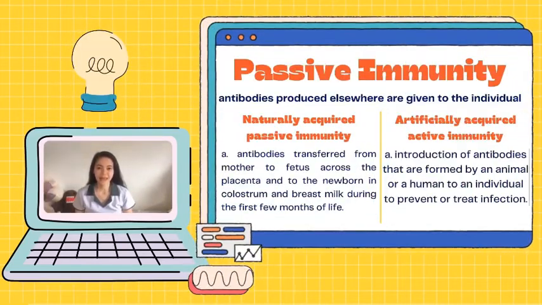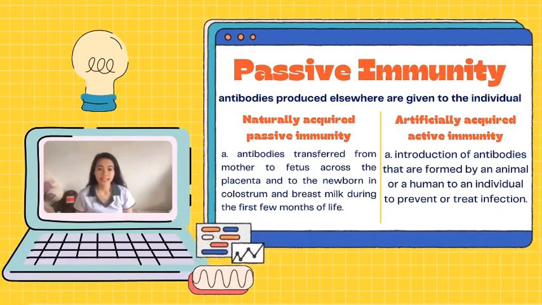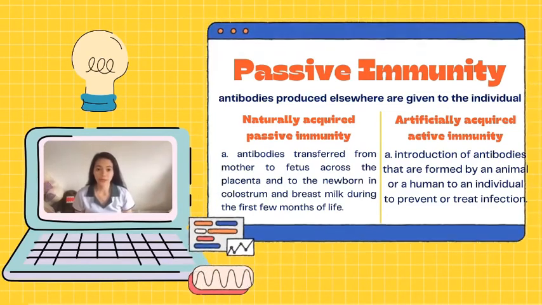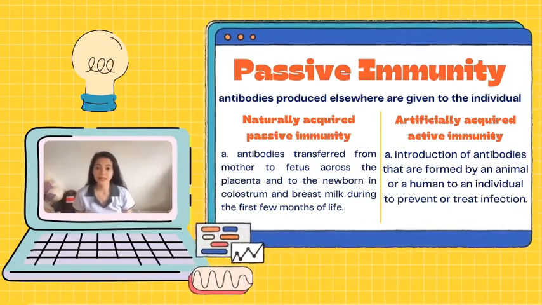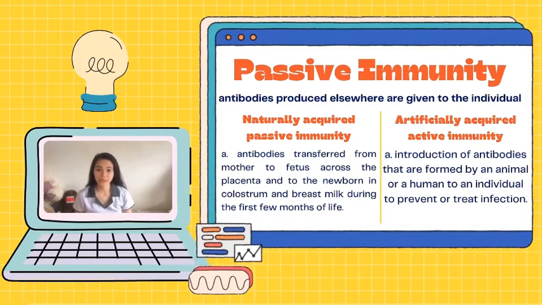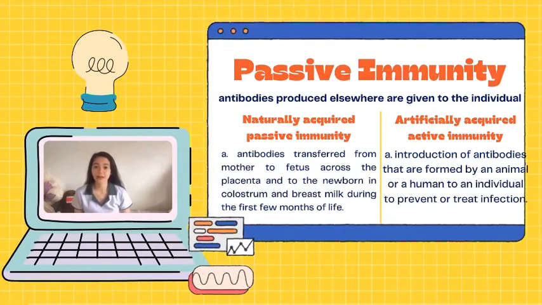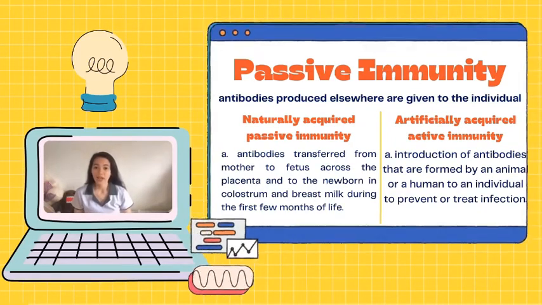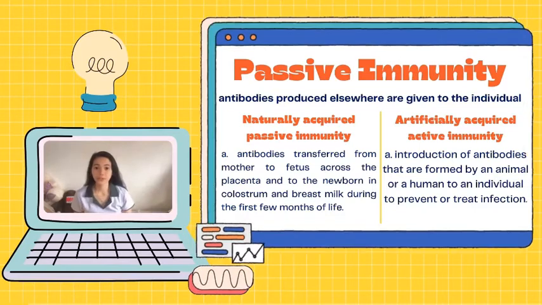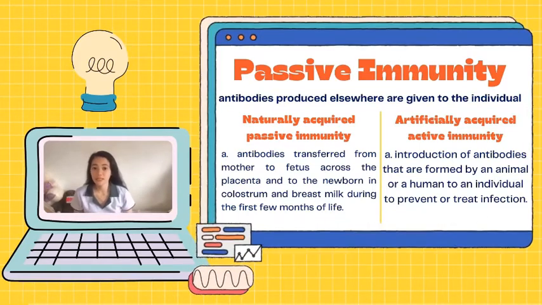The next one is passive immunity. And here, antibodies produced elsewhere are given to the individual. In the naturally acquired passive immunity, antibodies transferred from mother to fetus across the placenta and to the newborn in colostrum, and breast milk during the first few months of life. Example, the placental transfer of IgG from the mother to fetus during pregnancy that generally lasts 4 to 6 months after birth, and the IgA and the IgG found in human colostrum and milk of babies who are nursed.